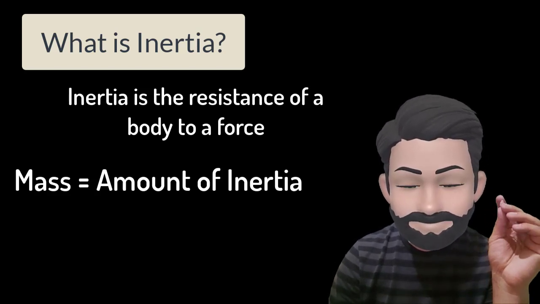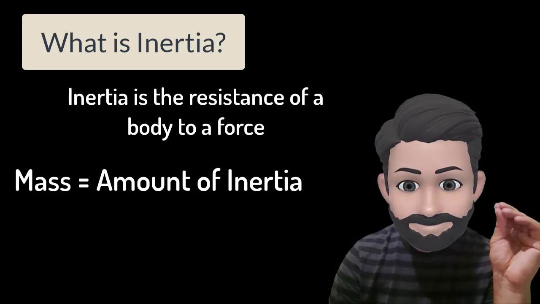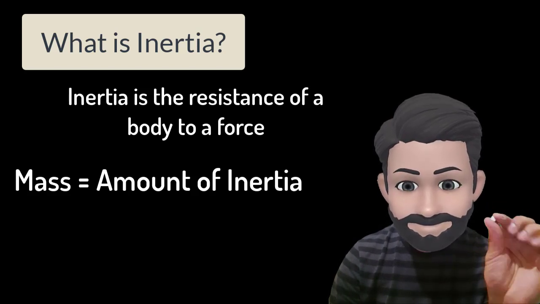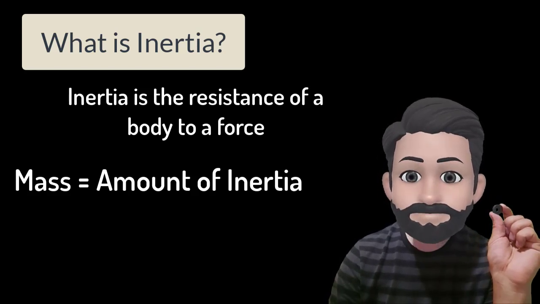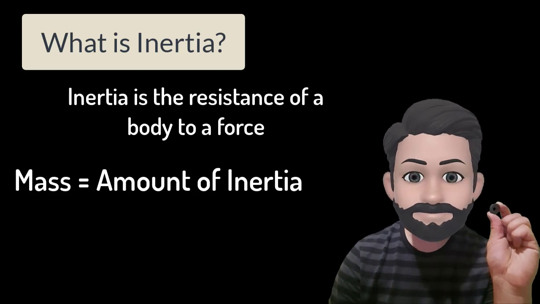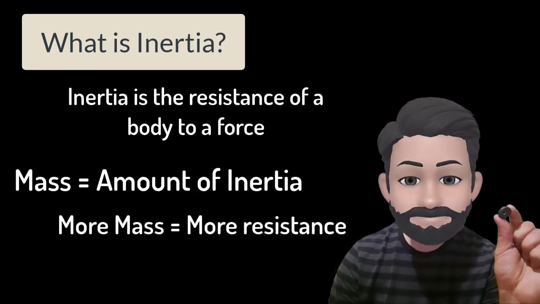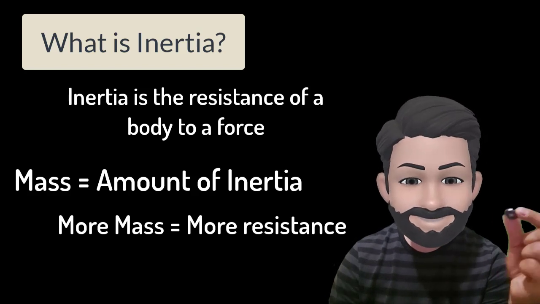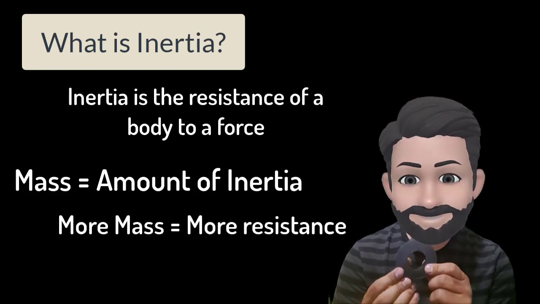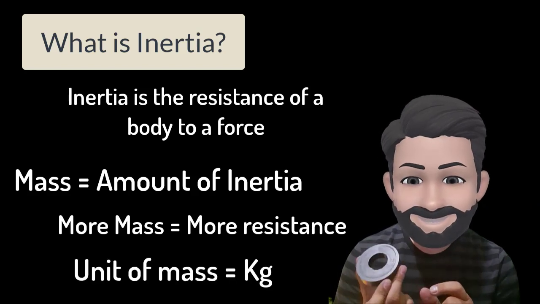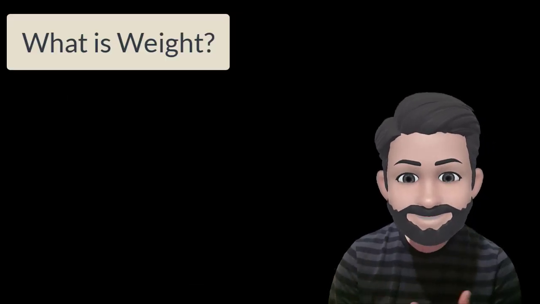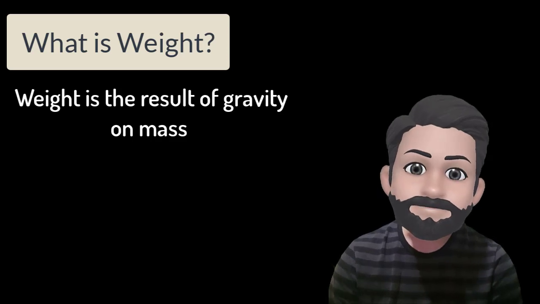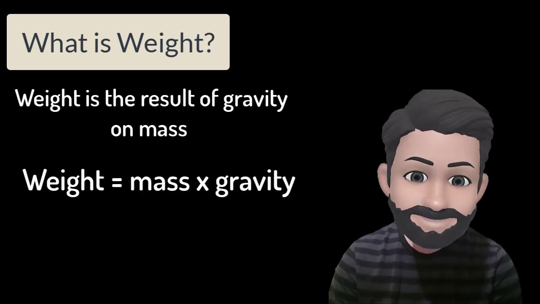Consider this paper. If I crush it, it can be crushed very easily. There is change in its structure. But what about this magnet? There is no change of structure even when I put force. That means it has high resistance, which means high inertia and higher mass. Mass is the measure of matter in a body, and it is measured in kgs. If it is measured in kgs, then what is weight? Well, that's where gravity comes into place. Weight is the result of gravity on a mass. Weight is equal to mass into gravity.